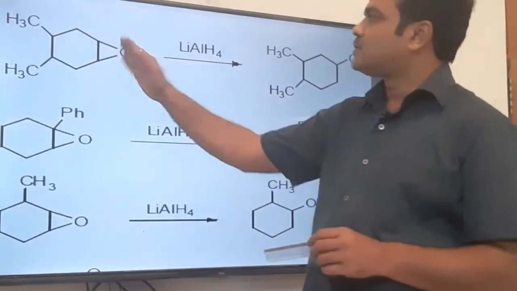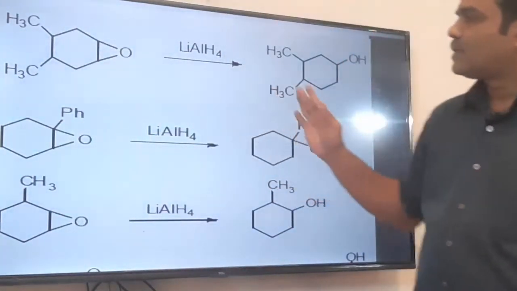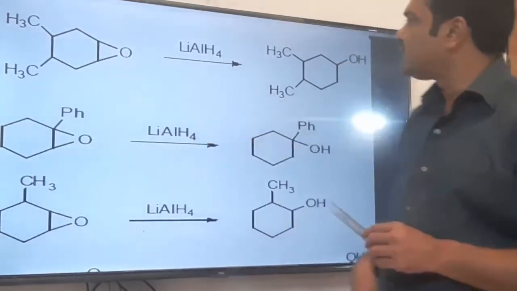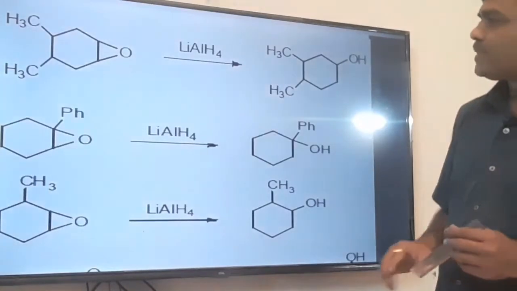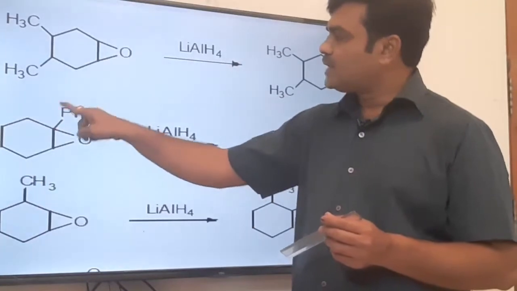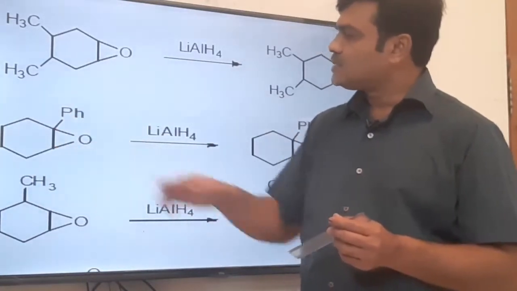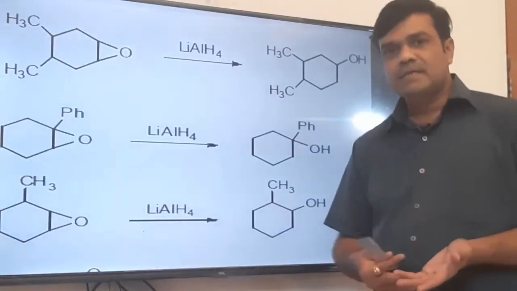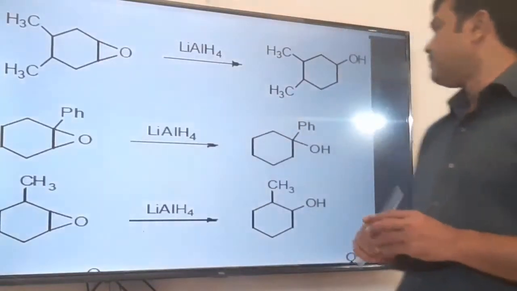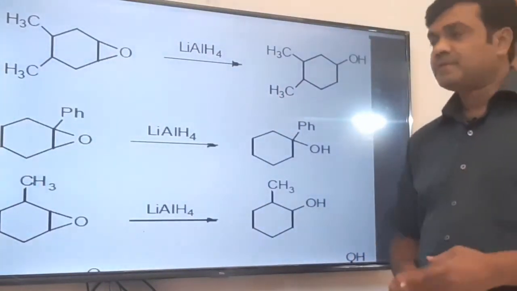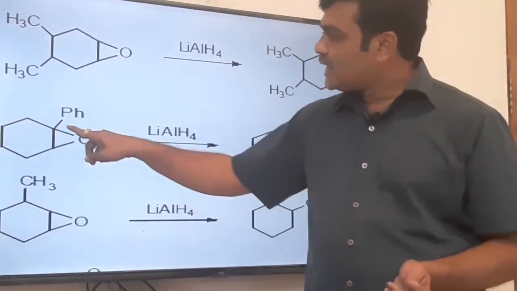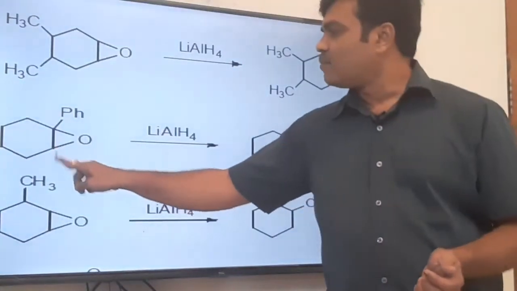It is again an epoxide ring. Now it is symmetrically substituted. This epoxide ring may open from this side or this side, one and the same thing. So we get the alcohol. Now here it is not symmetrically substituted. This is more substituted, here a phenyl group is there. To this carbon there is no substituent. Now from which side will the epoxide ring open? Whether it will open from the less substituted side or the more substituted side. The answer is from the less substituted side. The hydride ion attack will take place from the less crowded side. The ring will open in this way, and here OH is there, and hydride goes to this carbon.